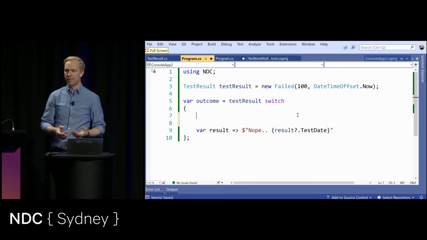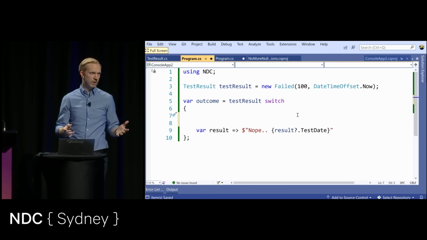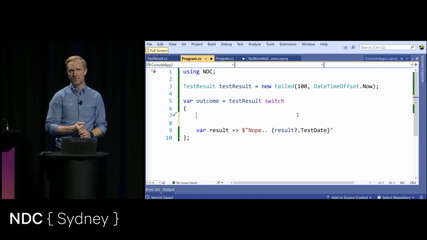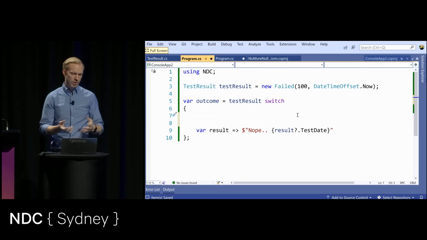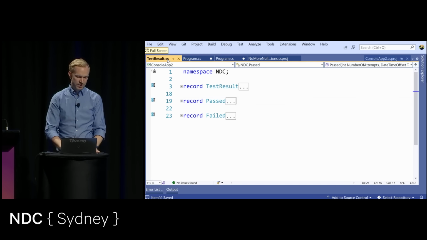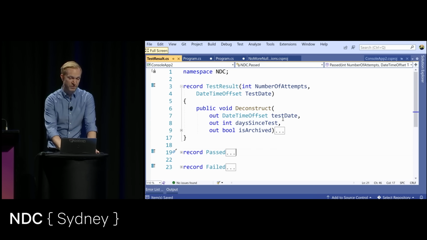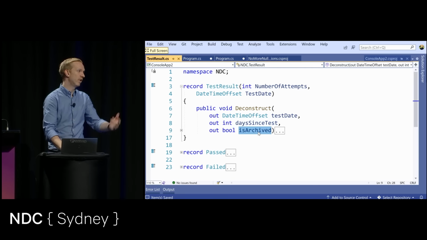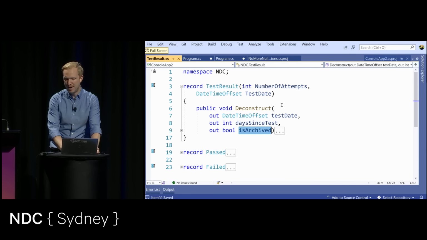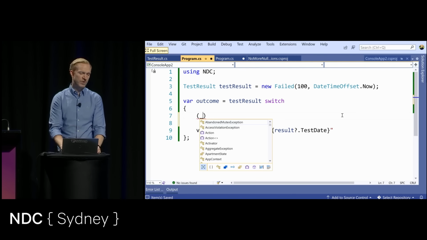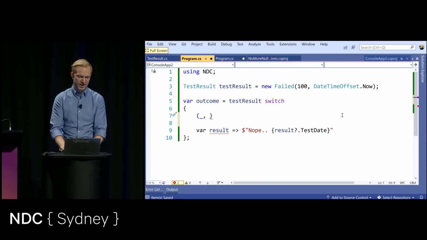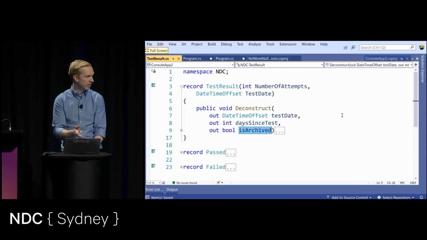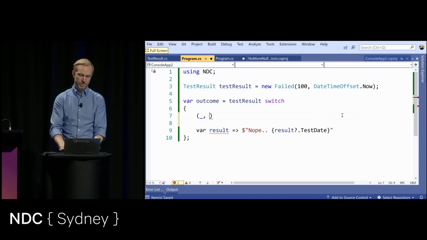Now, I mentioned the deconstruct quite a few times, and I could use that here as well. So the deconstruct can be used together with what's known as a positional pattern. I know that one of these test results has a deconstruct that gives me 3 values: the date of test, how many days ago this was, and if the test is now archived for some reason. So I'd like to write a pattern that looks at what this object can be deconstructed into. I can say that I don't care about the first value. And the second one, this is why it's hard, because I have to go back and forth between the code when I write these tests. So let's say it's more than 10 days ago, and I don't care about if it's archived.